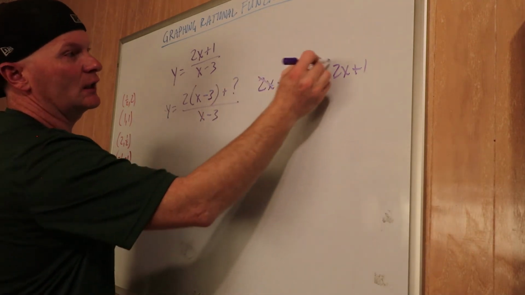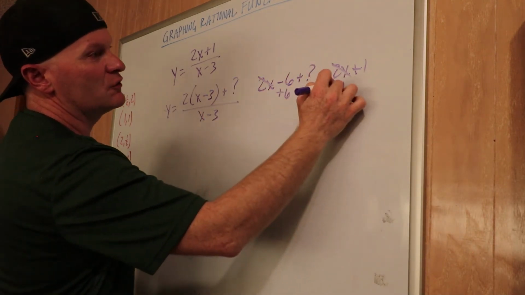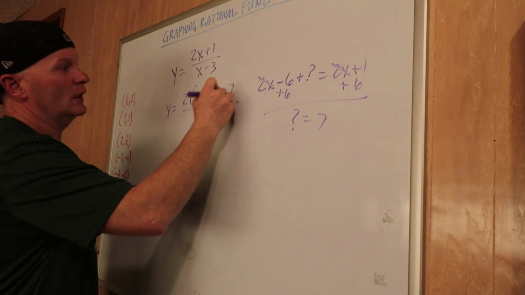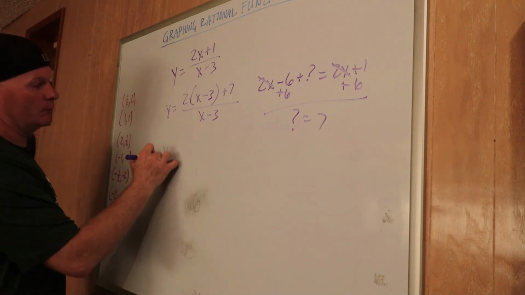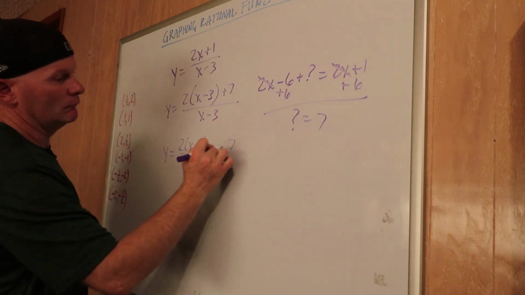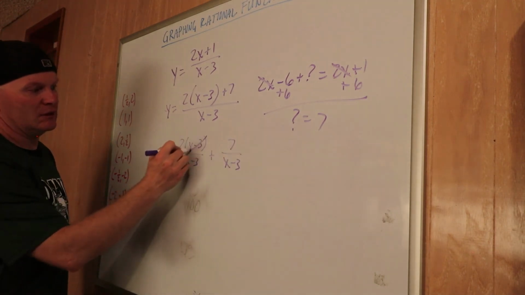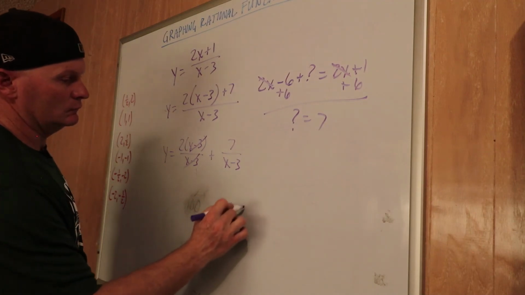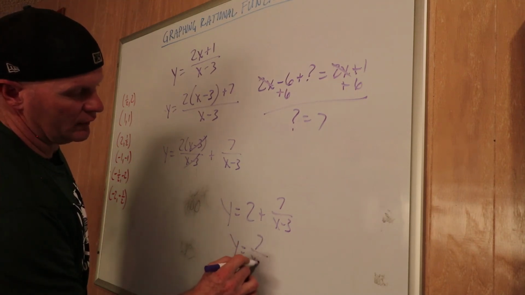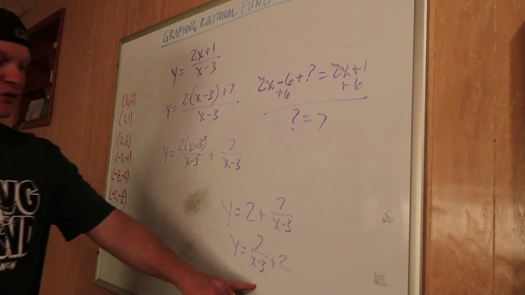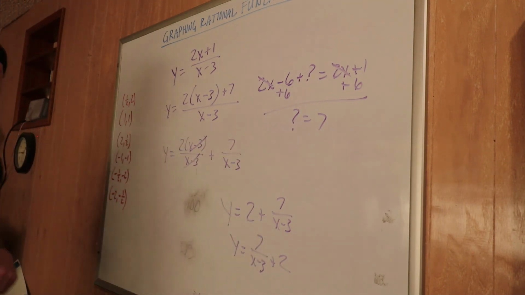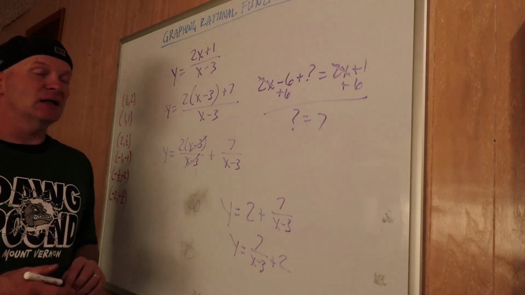Okay, well the 2x's kind of cancel out. If I do plus 6 on each side, I get that the question mark is 7. So I'm going to change that to a 7. Okay, then I'll split it in 2. Okay, these cancel out. And then I'll switch them just so it's in the same order I'm used to. So this has a shift 3 to the right, up 2, and we would multiply all the y values by 7. Okay, that is inspection.